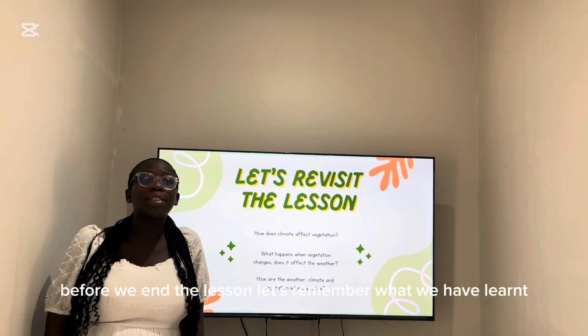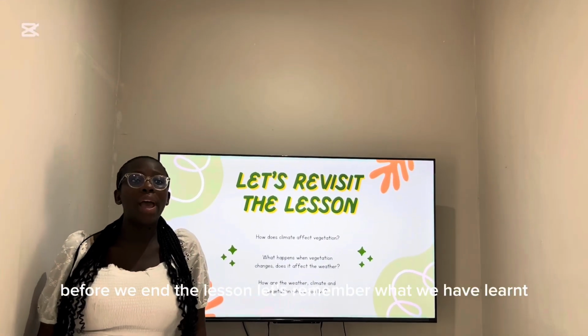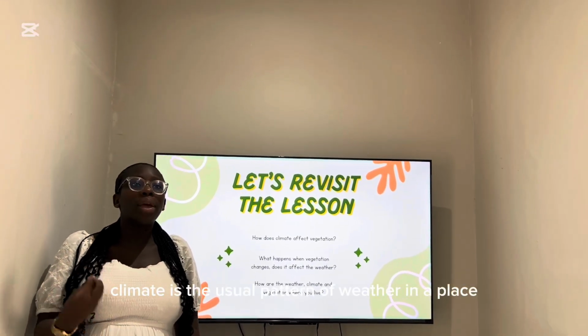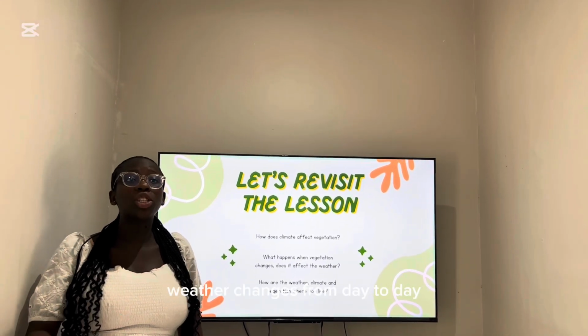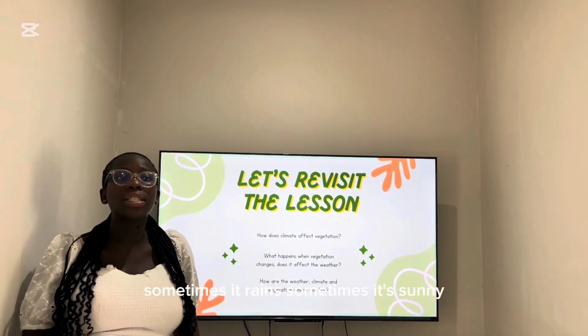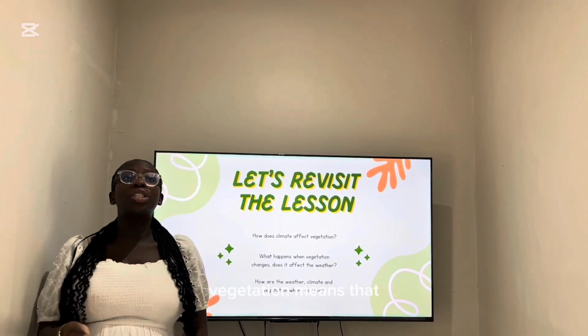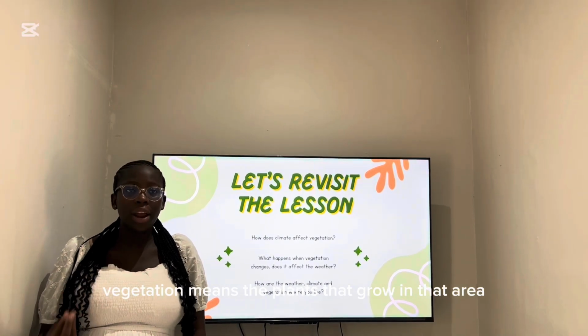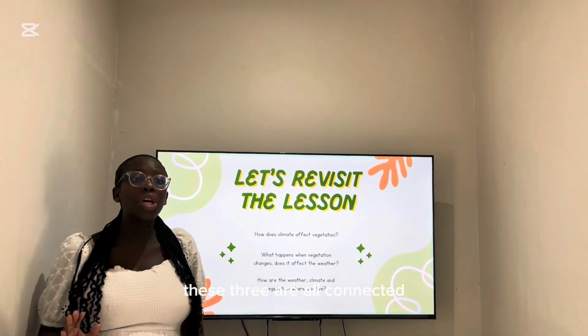Before we end the lesson, let's remember what we have learned. Climate is the usual pattern of weather in a place. Weather changes from day to day. Sometimes it rains, sometimes it's sunny. Vegetation means the plants that grow in that area. These three are all connected.